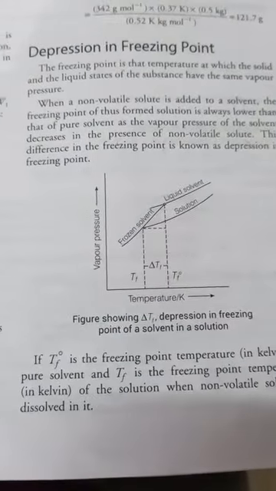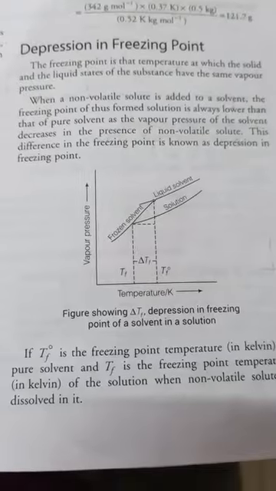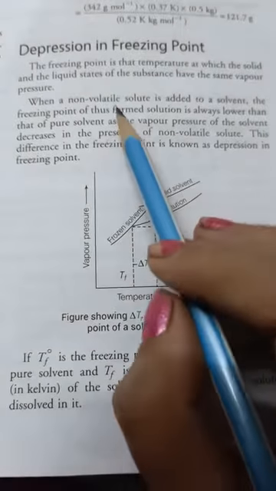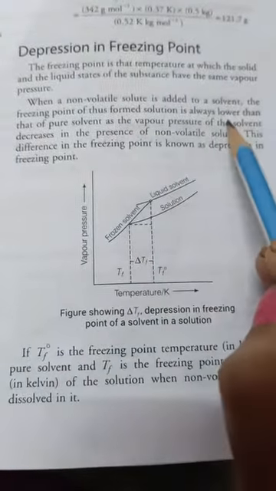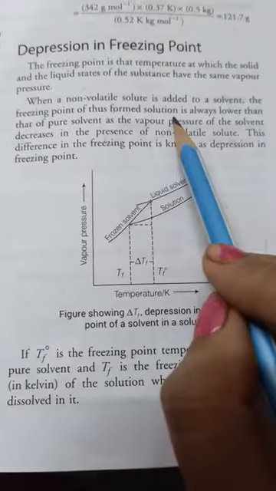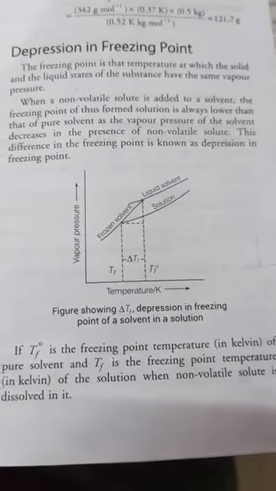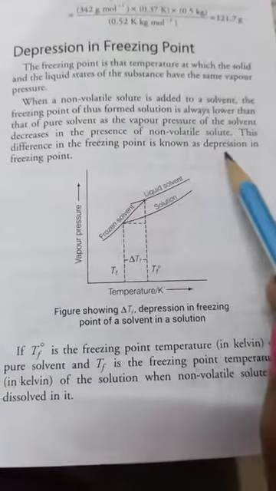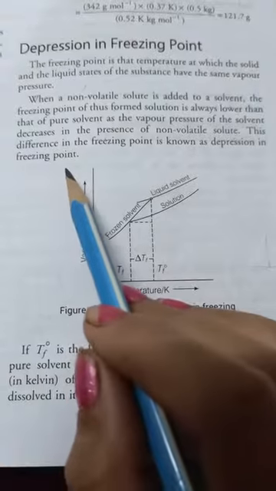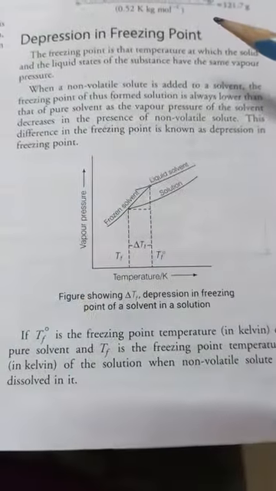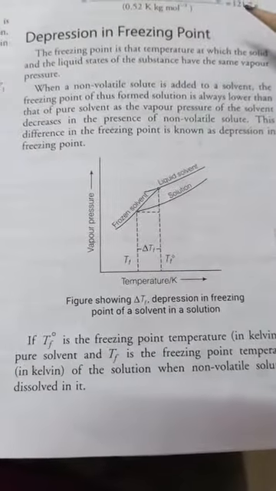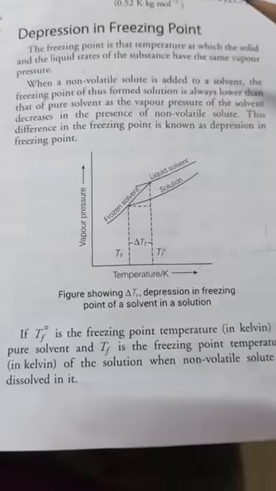So overall, what is the meaning of it? When we add a non-volatile solute to a solvent, a solution forms. The freezing point of that solution is always lower than that of the pure solvent. The difference in the freezing point between the solvent and the solution is known as the depression in freezing point.